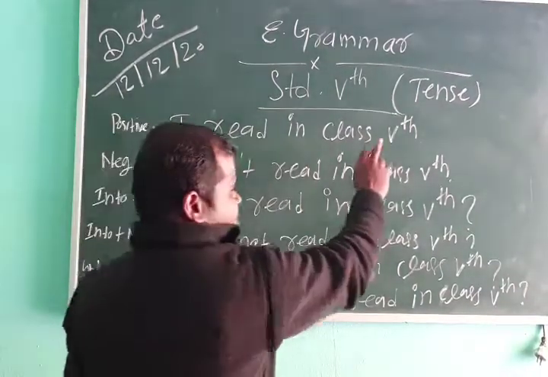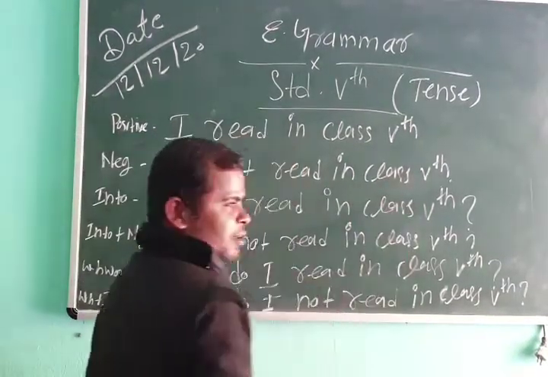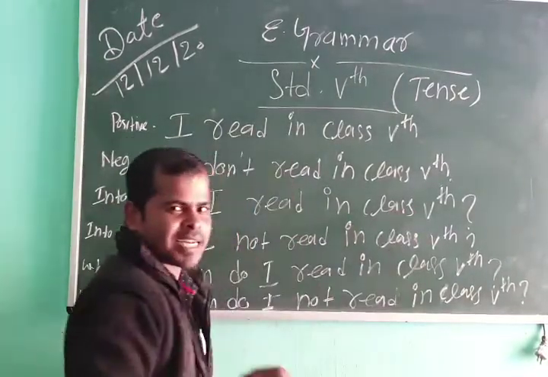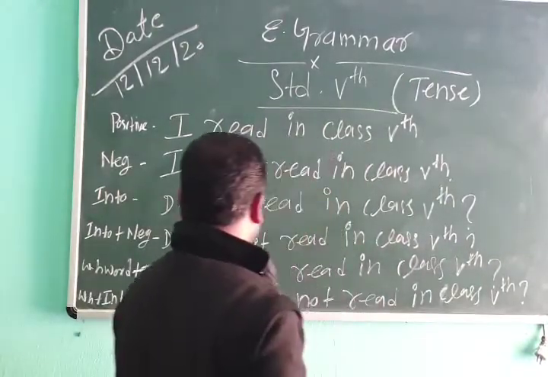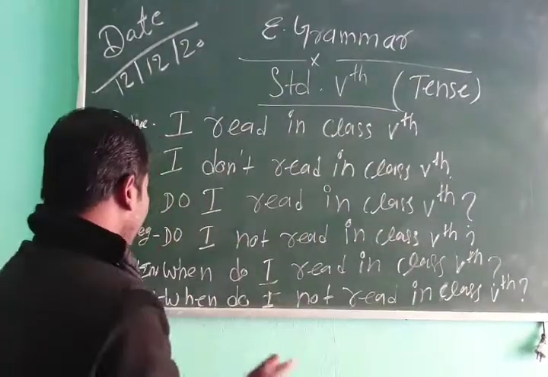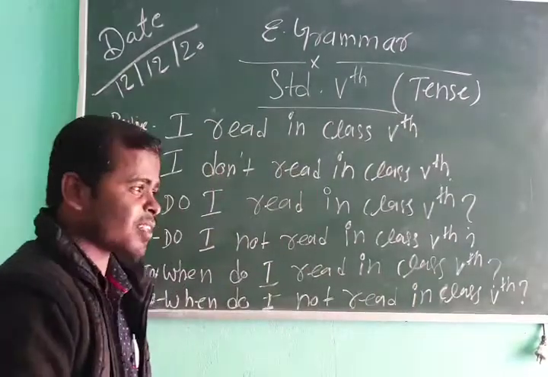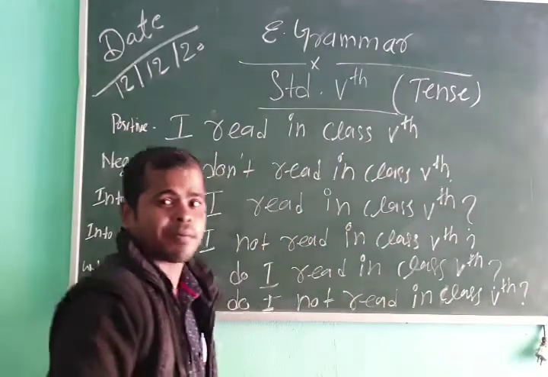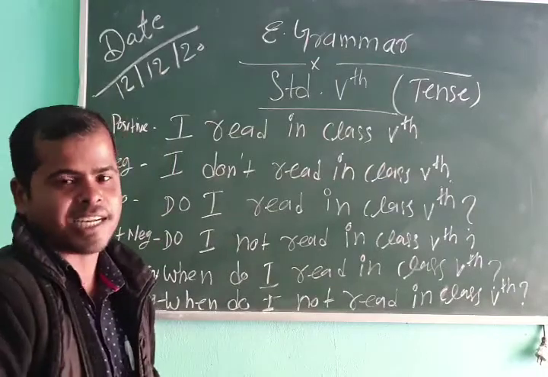I read in class 5th. मैं क्लास 5 में पढ़ता हूँ. I don't read in class 5th. मैं क्लास 5 में नहीं पढ़ता हूँ. Do I read in class 5th? क्या मैं क्लास 5 में पढ़ता हूँ? Do I not read in class 5th? क्या मैं क्लास 5 में नहीं पढ़ता हूँ? When do I read in class 5th? मैं कब क्लास 5 में पढ़ता था या पढ़ता हूँ? When do I not read in class 5th? मैं क्लास 5 में कब नहीं पढ़ता हूँ? So in this way we can form any sentence in 6 types.